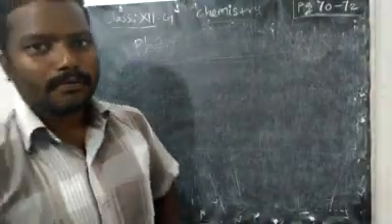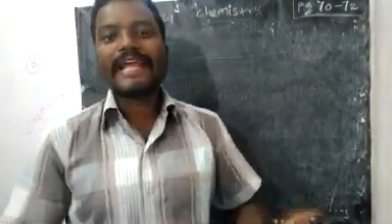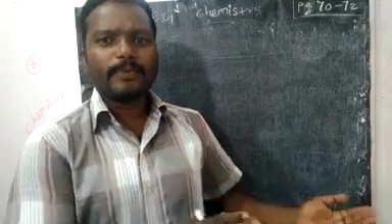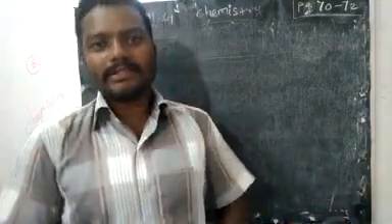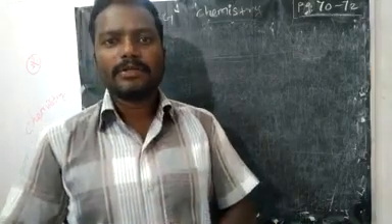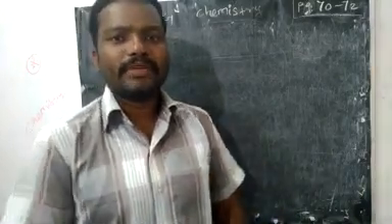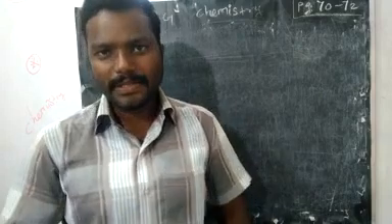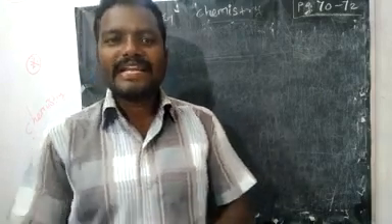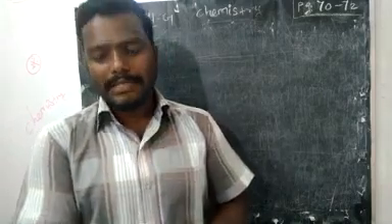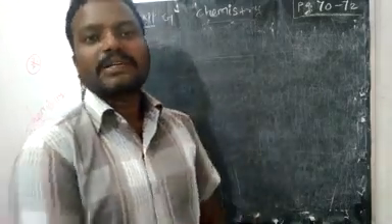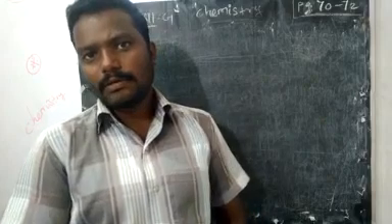Today we are going to estimate nitrogen. In the previous video we studied the estimation of liquids or solids, which we can carry out with Carius's method or some other method. But nitrogen is a gas, so we should use a particular method, namely Dumas method and Kjeldahl method.